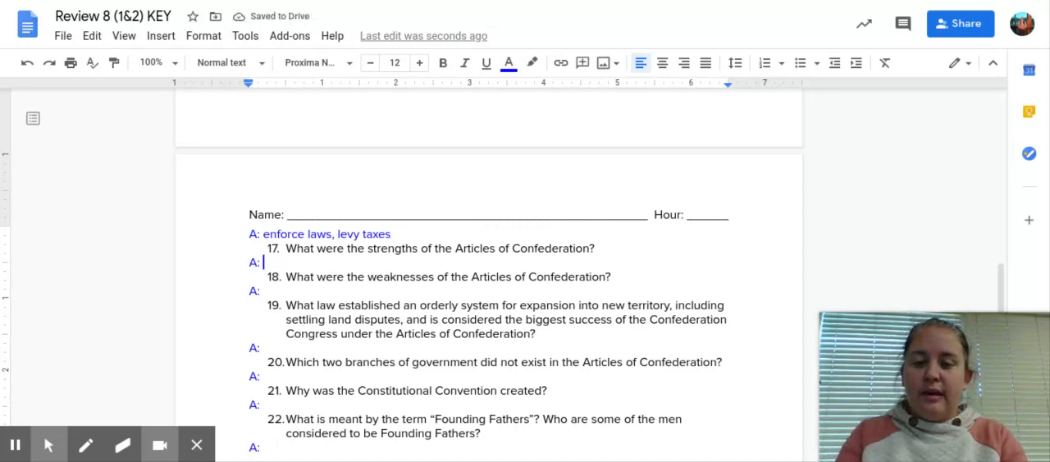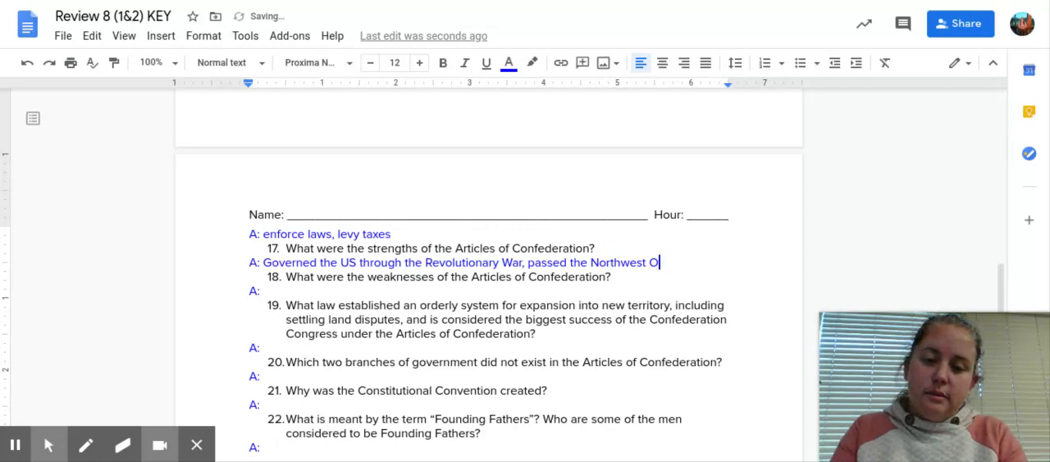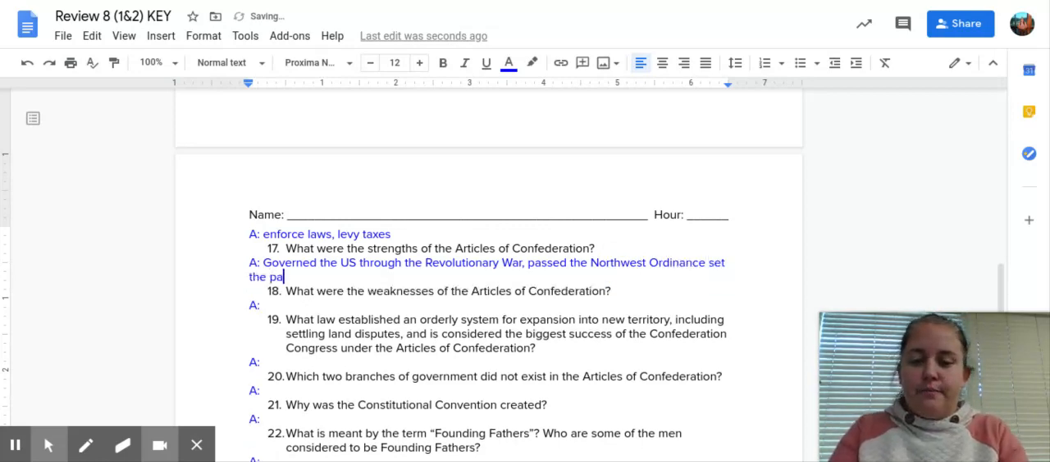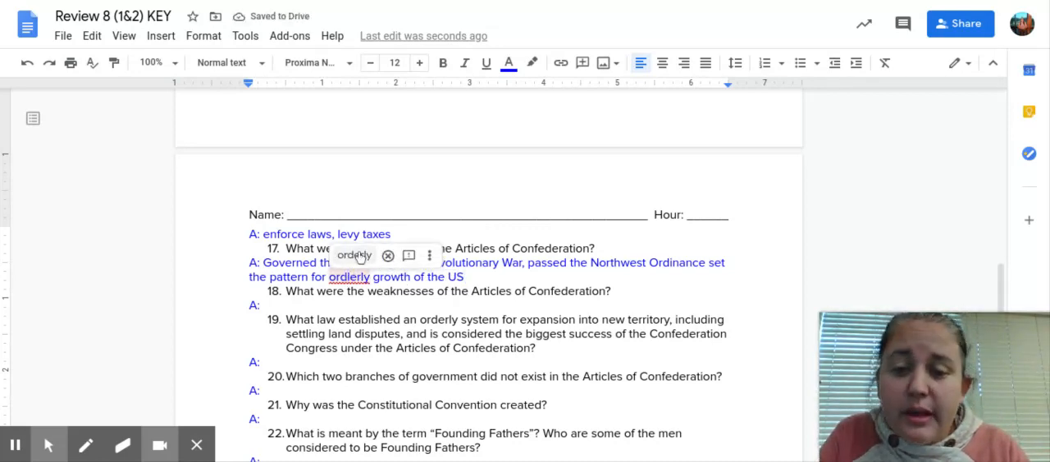So what were the strengths of the Articles of Confederation, or what did they do right? Well, they kind of governed the U.S. through the Revolutionary War. They passed the Northwest Ordinance, which is important, which set the pattern for orderly growth of the United States.